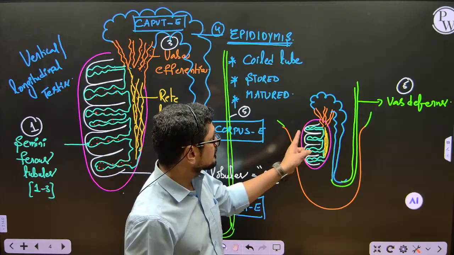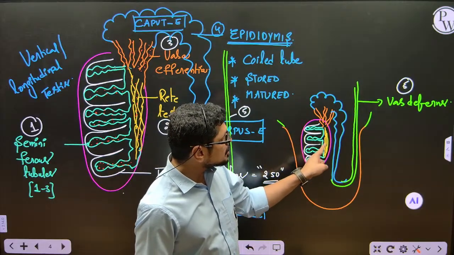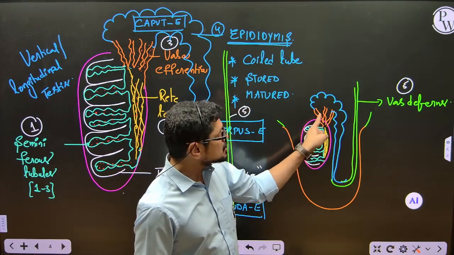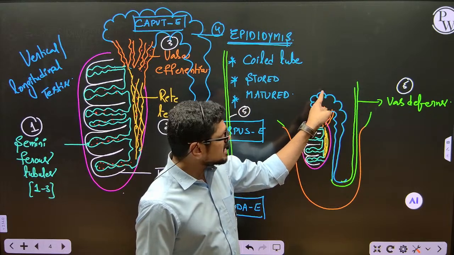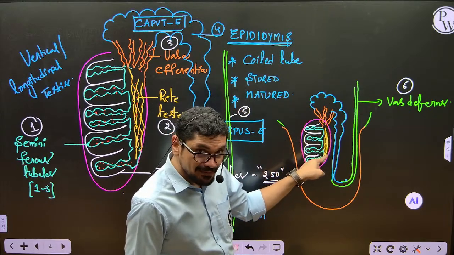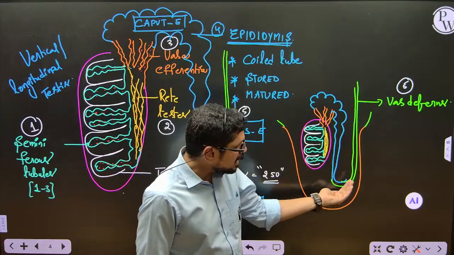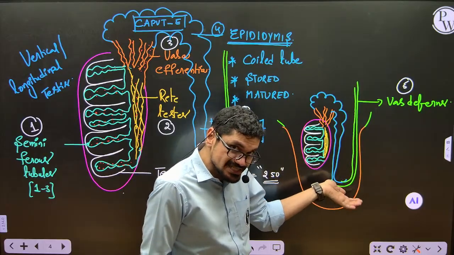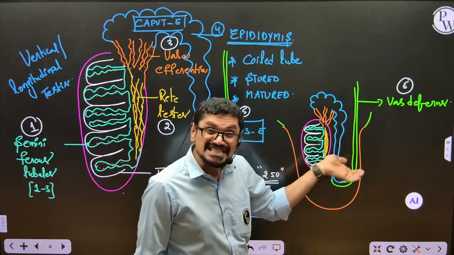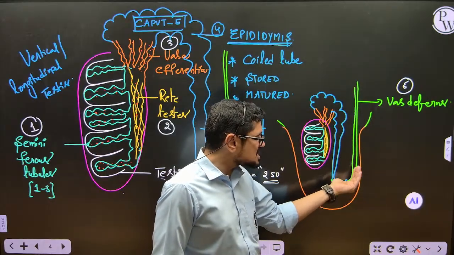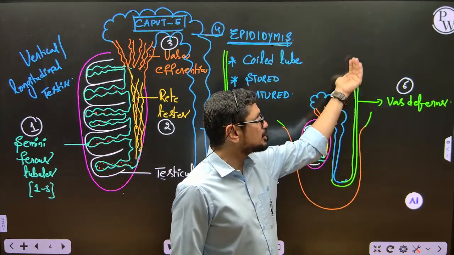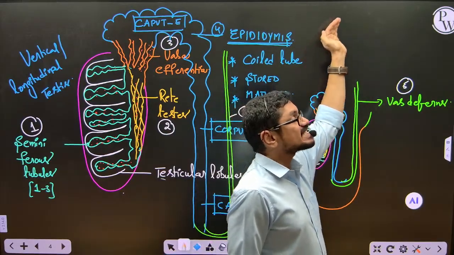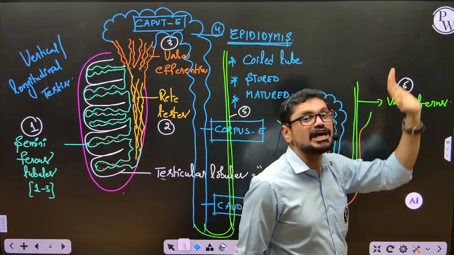Once again, seminiferous tubules opens into rete testis opens into vasa efferentia opens into epididymis. The last part of the epididymis takes a turn or a twist in the form of vas deferens, and now this vas deferens enters into the abdominal cavity and takes a turn or loop over the urinary bladder.